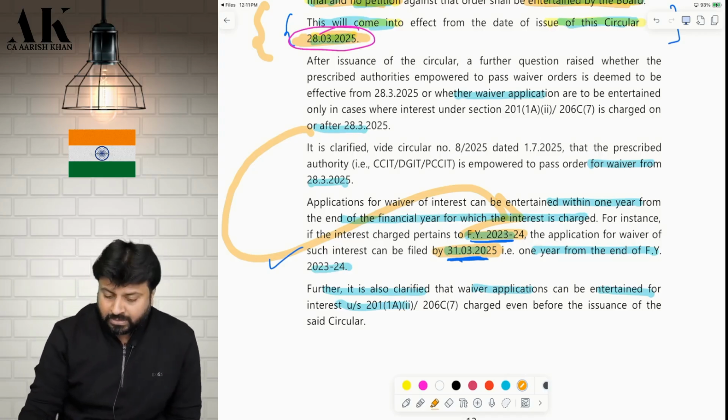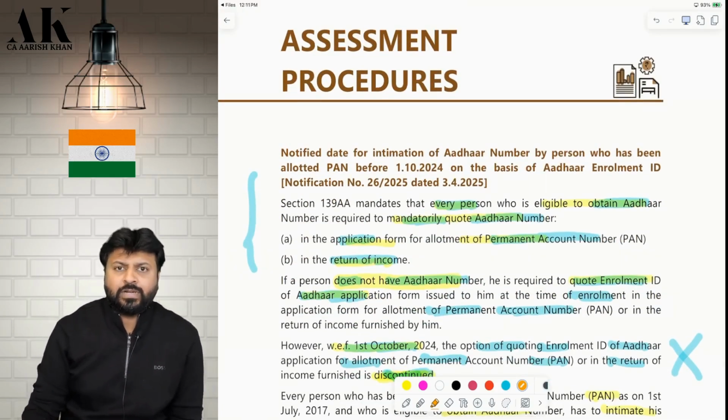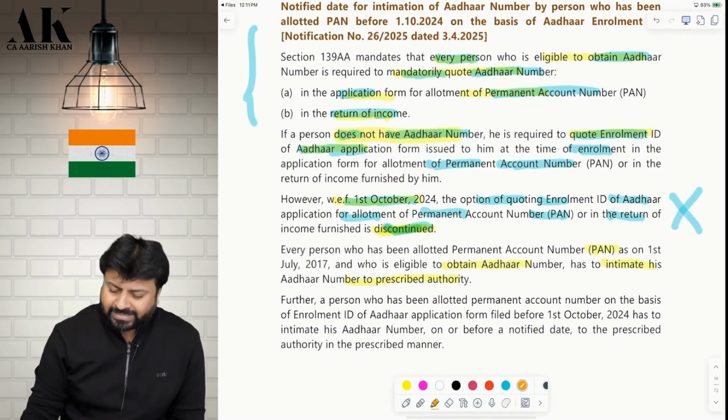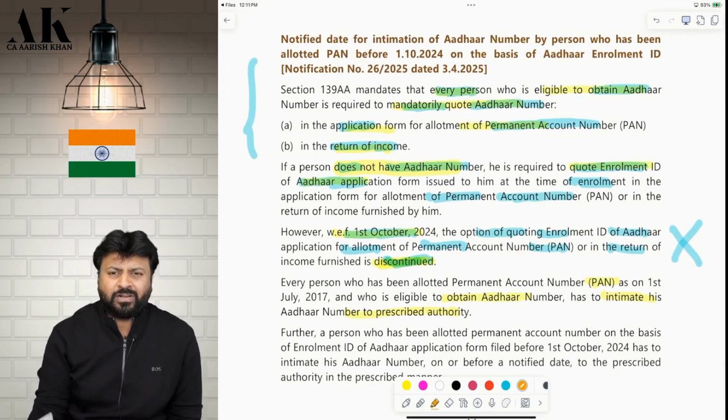Is it clear? So this is an amendment which is there. Second amendment in this Jan 26 booklet. Now the next amendment is a very hopeless amendment, not very important practically also. Practically it might be important for some people, but academically it is absolutely not important, but still we will see.